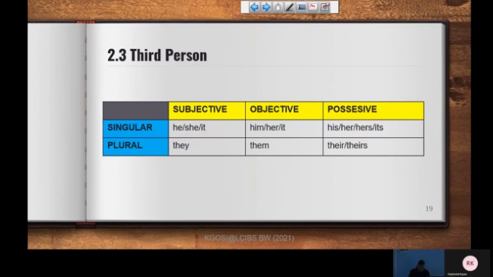You find a letter written there, you say, okay, somebody wrote me this letter, but you don't know who wrote it. So you cannot say, he said I should come at 8, or you cannot say, she said I should come at 8. So you can just simply say, they said I should come at 8, even though you know it's a single person. So that's where now we use the plural to represent a singular, because of the issue of the gender.